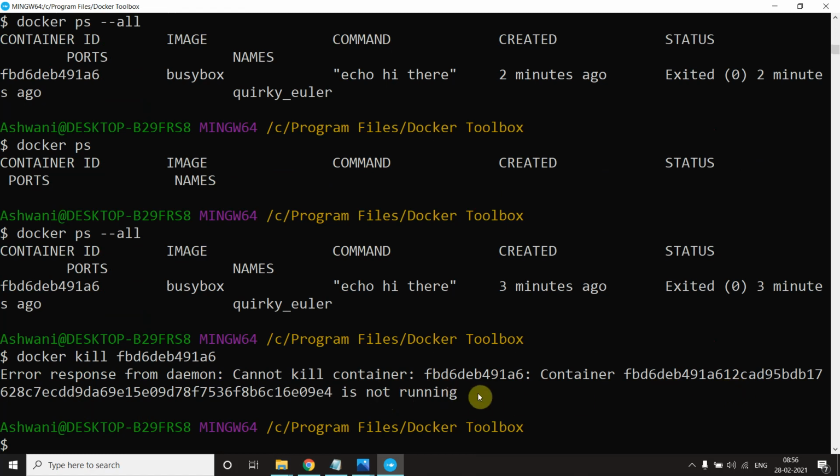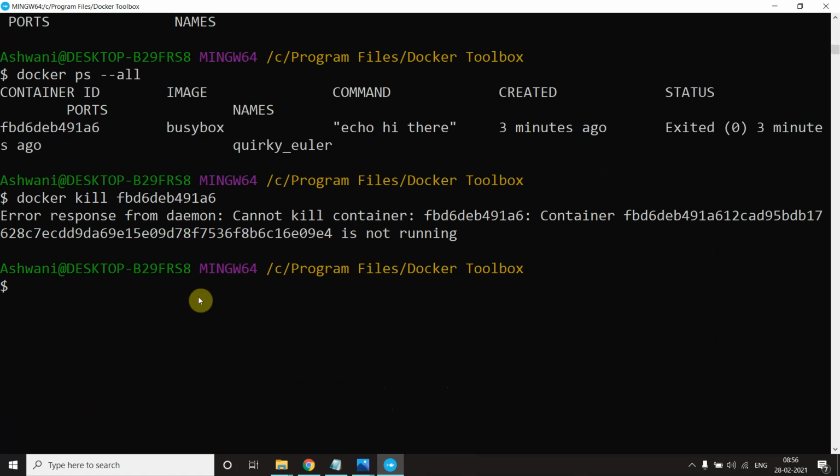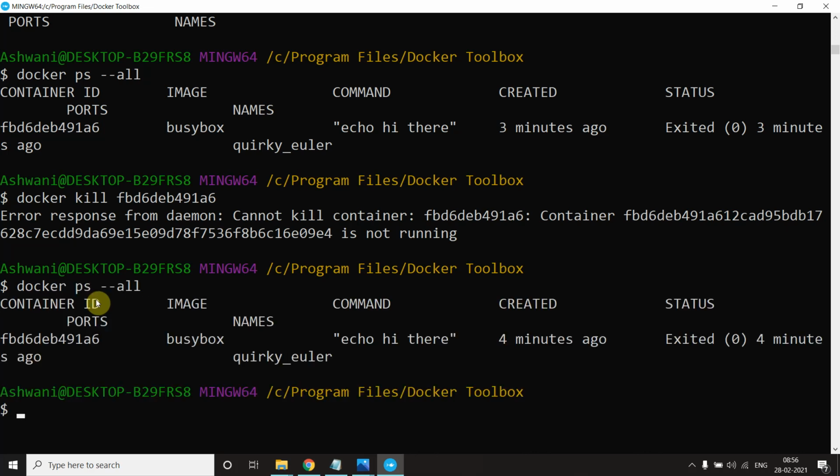Okay, it's not running, then why are you showing it here? So we will say docker ps --all. Okay, we did not kill this, it's not running.